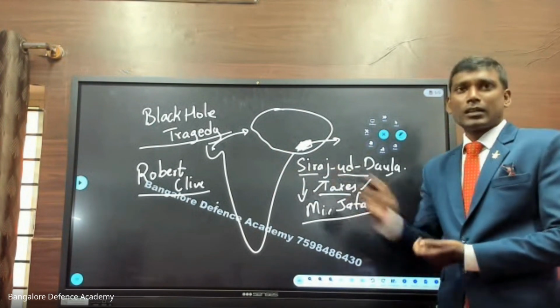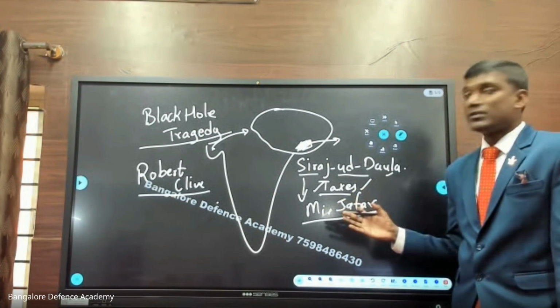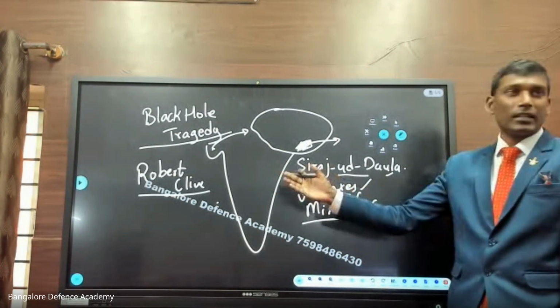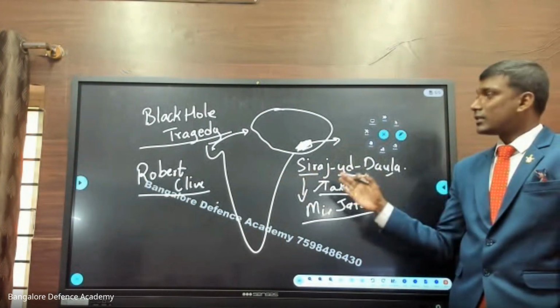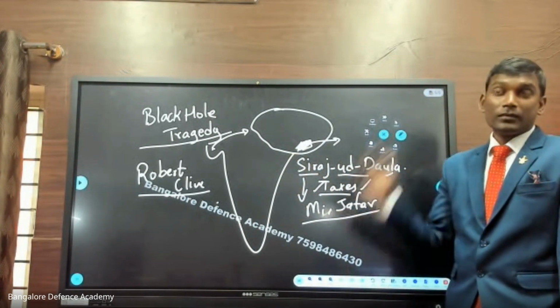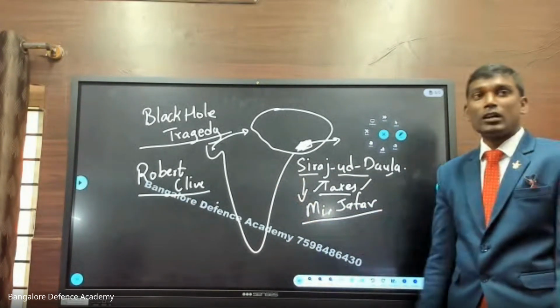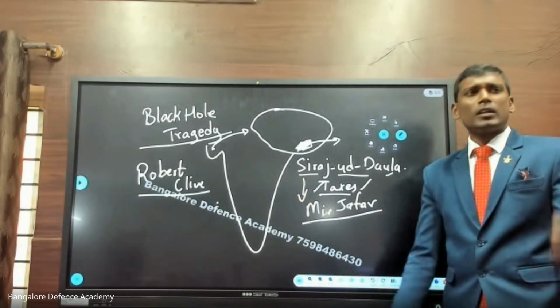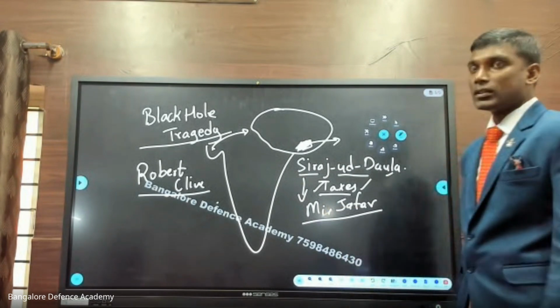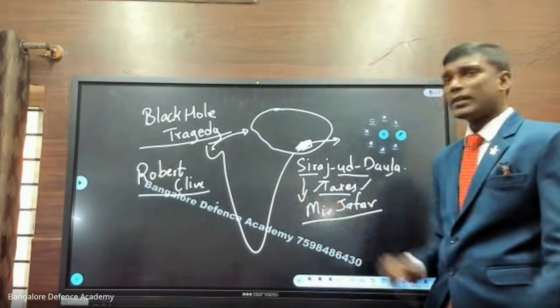He was just a clerk in a company. Then he becomes one of the richest in the world. Like today we have Jeff Bezos and Mark Zuckerberg and Elon Musk, right? So imagine, the Elon Musk of 1757 is Robert Clive, the richest person of that time. One man had almost 30% of the whole property of the earth. Why? I'll tell you that now. So Robert Clive was invited to India.